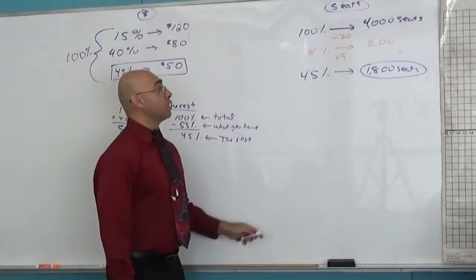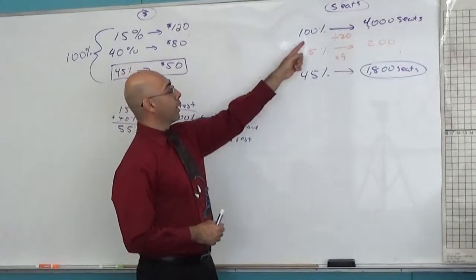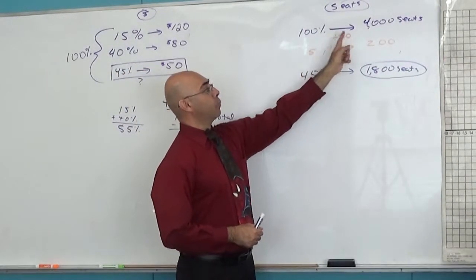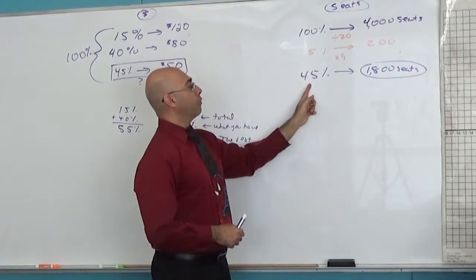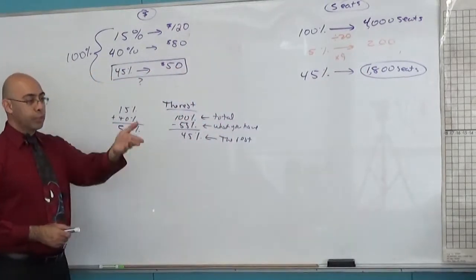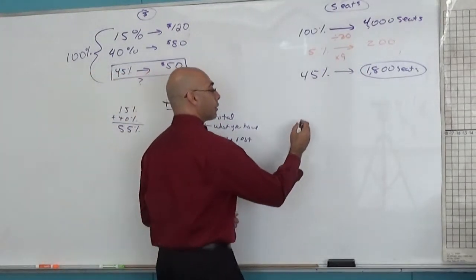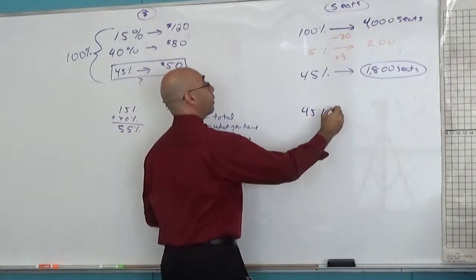So you don't always have to divide by that and then multiply by that. I just pick numbers that I can divide. I look at this and say, oh, I can divide that by 20 and I can divide that by 20. So I'm going to use 20. I can turn a 5 into a 45 by multiplying by 9. Or if we do it this kid's way, you could just do 45% times the total.